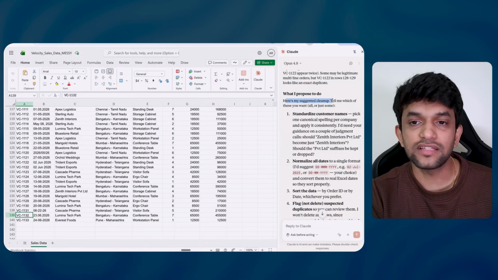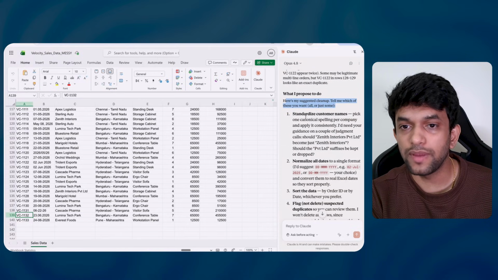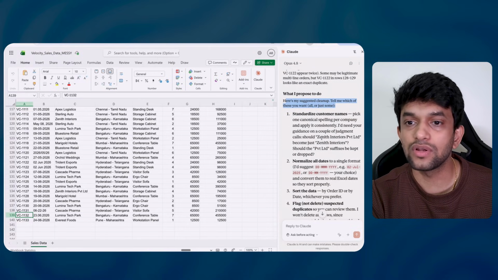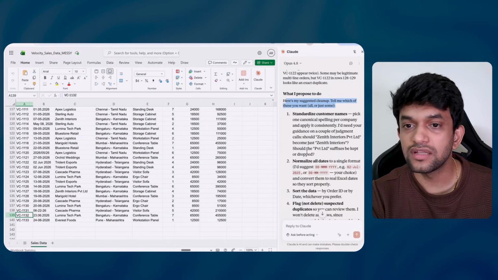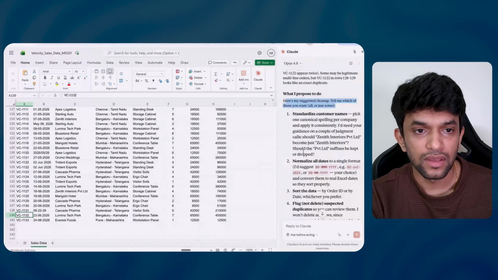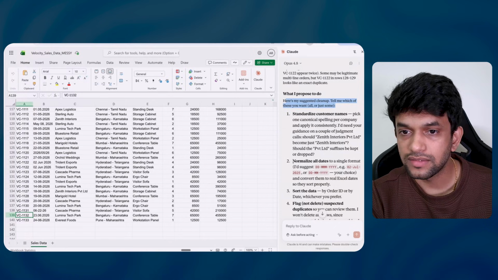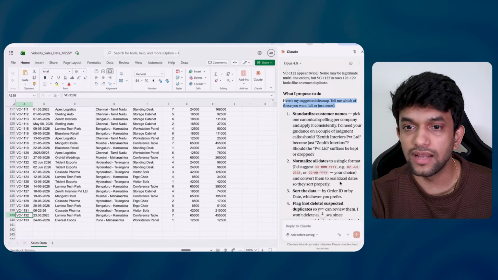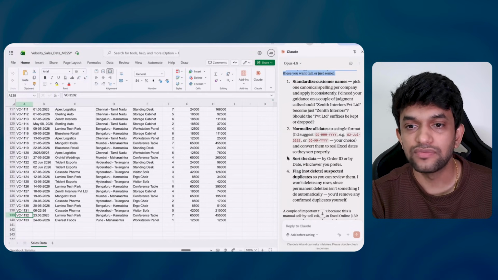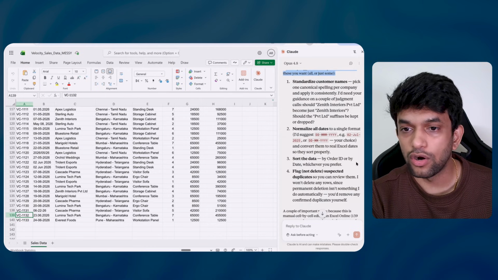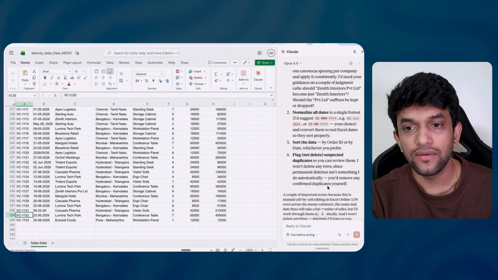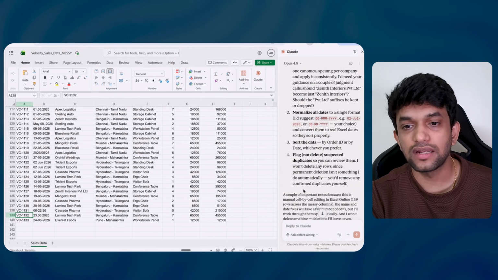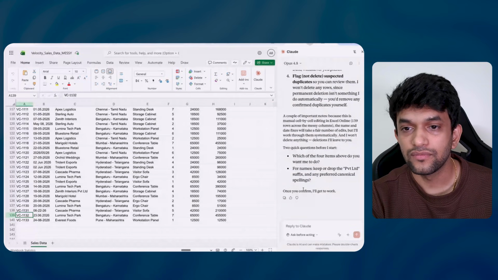Okay, it is suggesting here, tell me which of these you want. Pick 1 canonical spelling per company and apply it consistently. I need your guidance on a couple of judgments. Should Zenith Interiors Private Limited become Zenith Interiors? Okay. Perfect. Then it is saying normalize all dates to a single format. I would suggest this. Sort the data by order ID or by date, whichever you prefer. Flag, not delete, suspected duplicates.